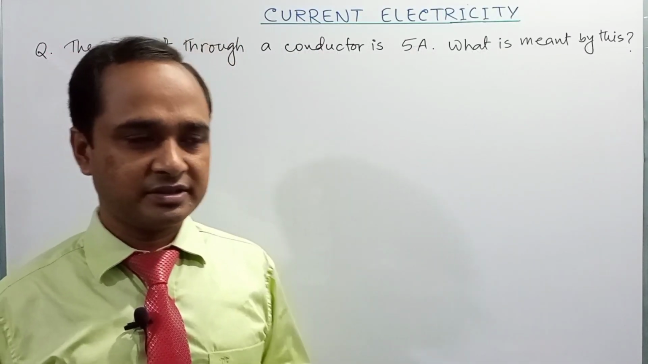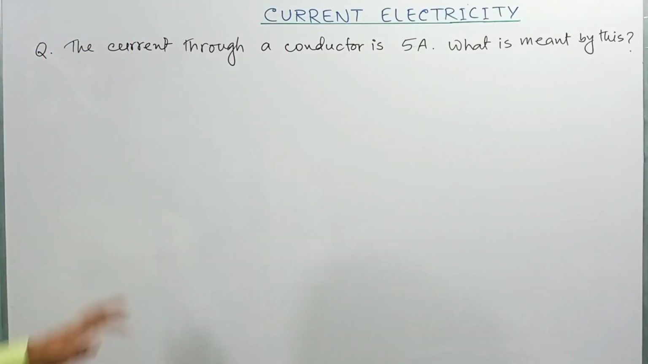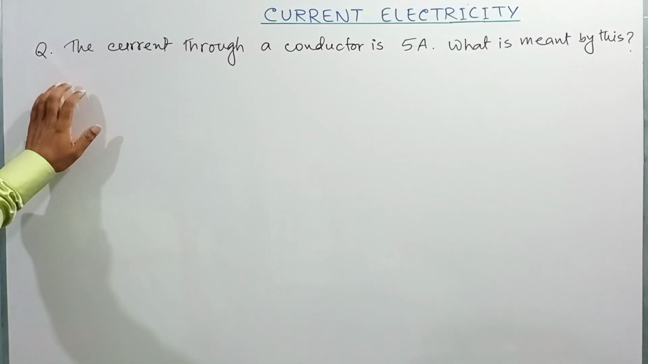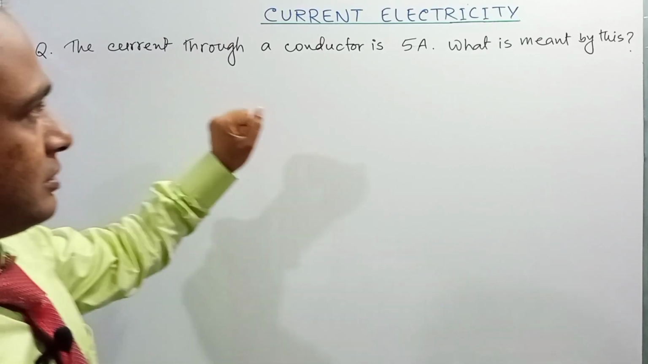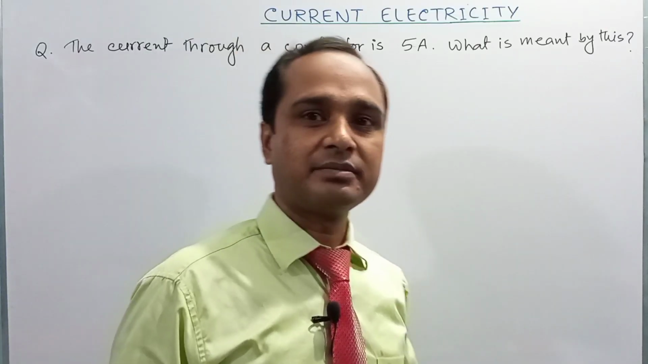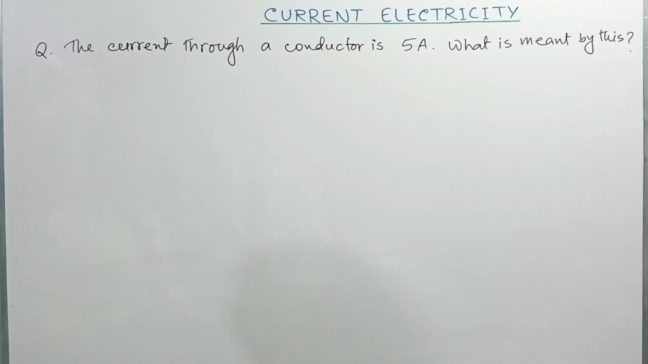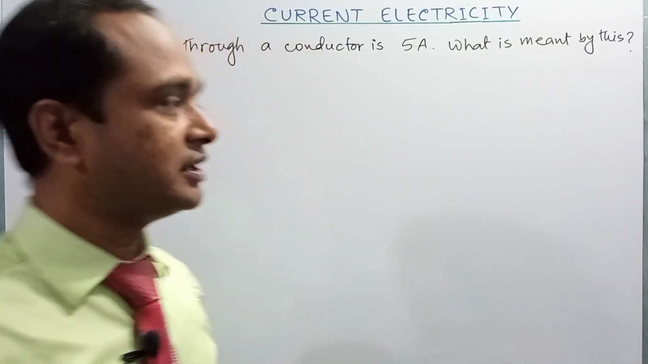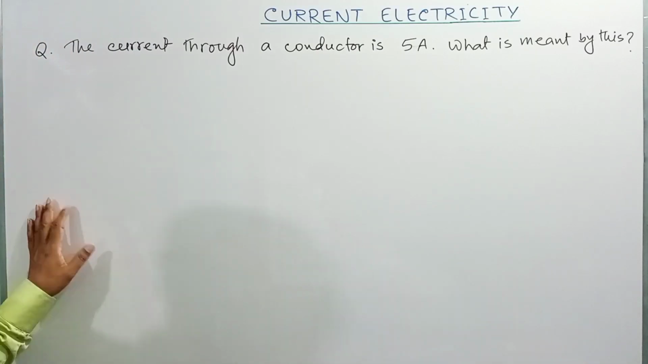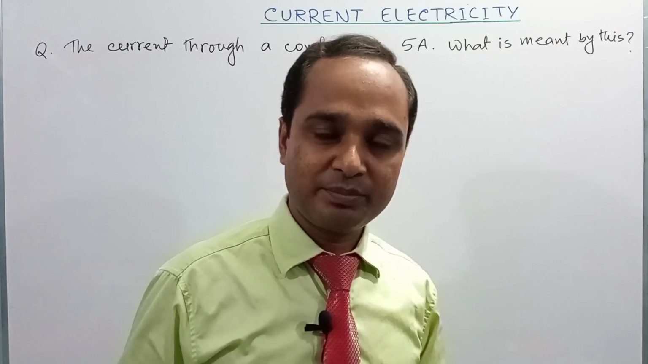My dear students, now we will see an important comprehensive question. In maximum exams you will have this type of question: the current through a conductor is 5 ampere. What is meant by this? So to write the answer of this type of question, first you need to give the definition of electric current that we have mentioned in the previous portion, and then you need to see that the current of 5 ampere means that